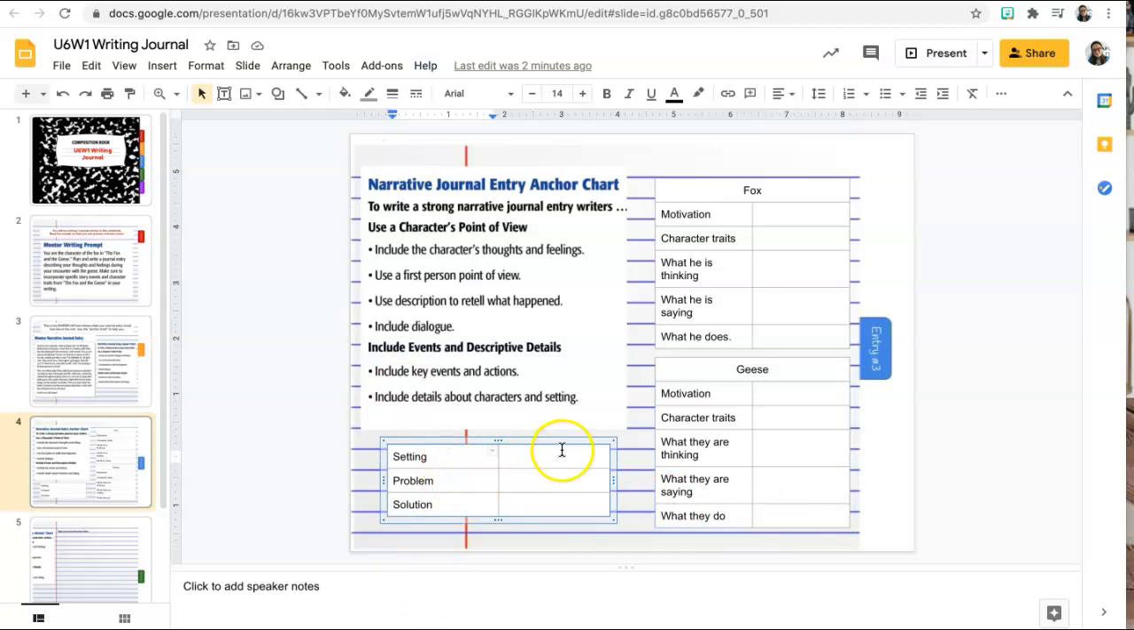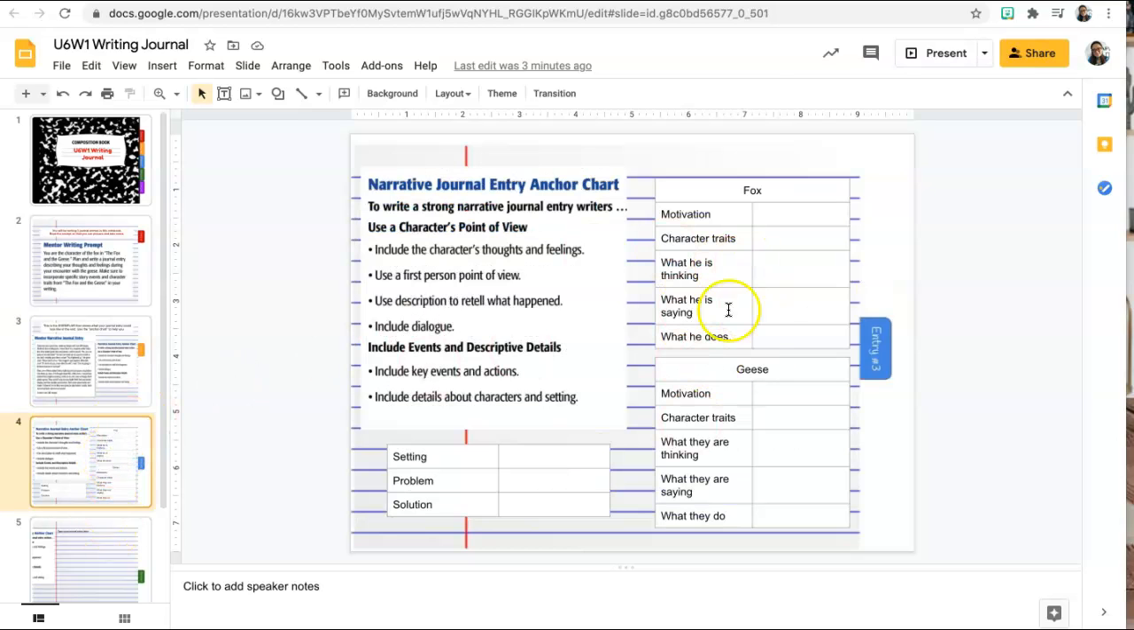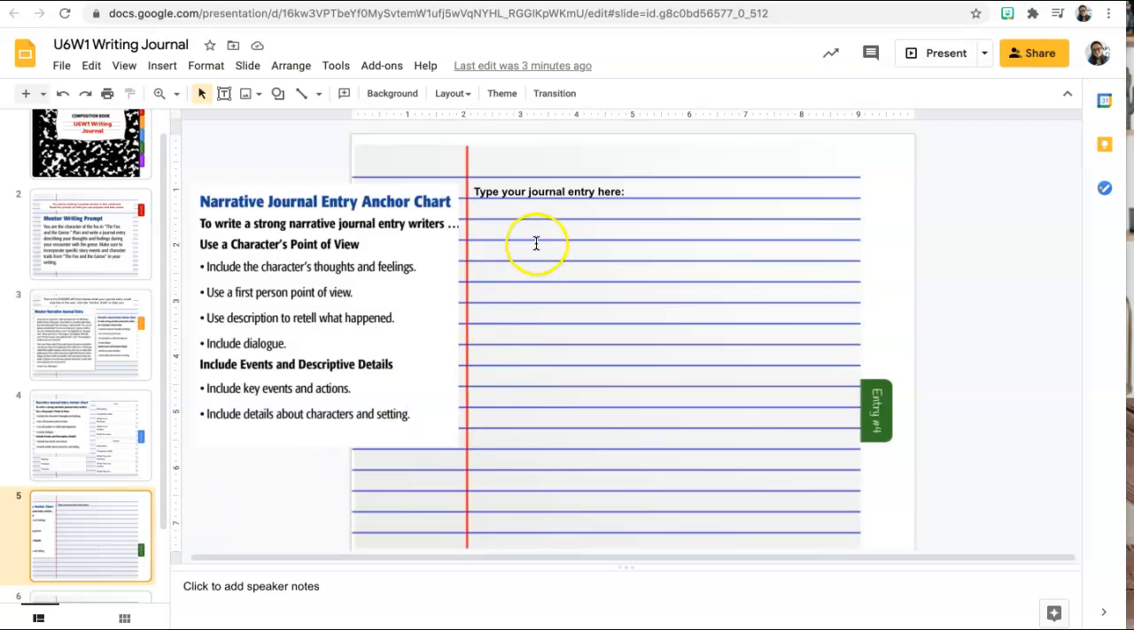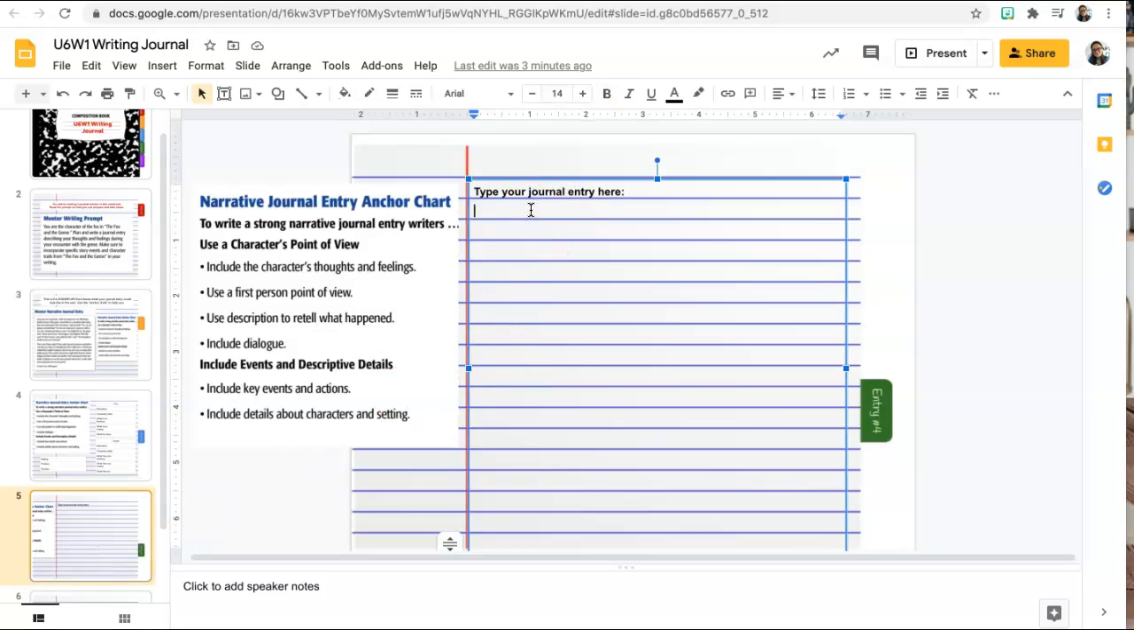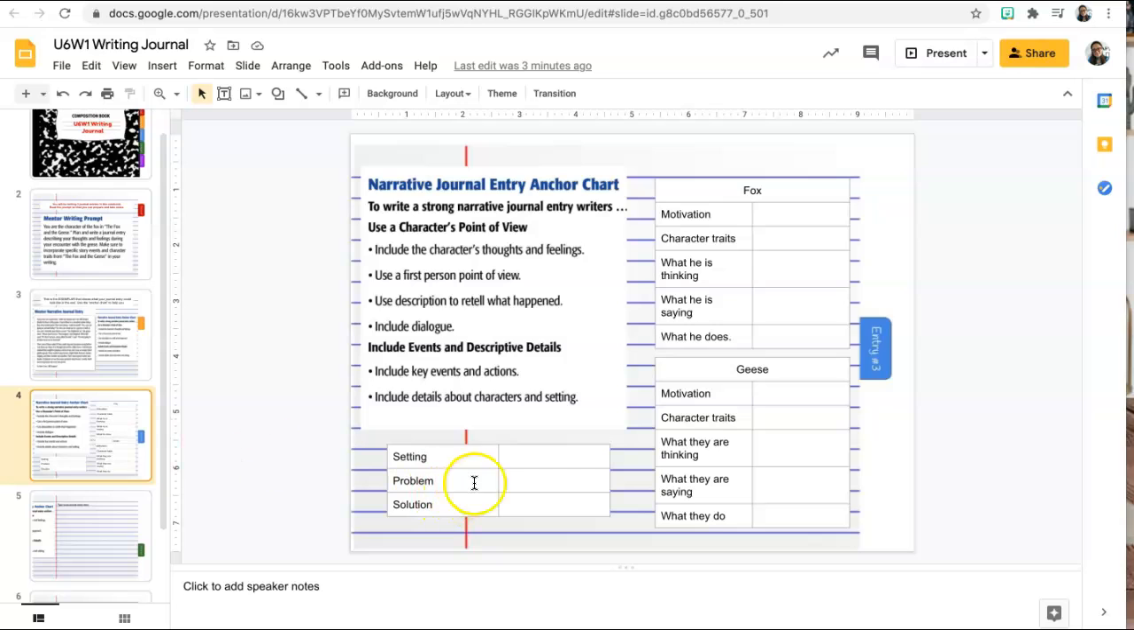The setting over here, where does it take place? Because you have to include that in your story. The problem, what's the problem, and how you had the solution. If you need help, go back to the mentor text on slide 3 just to get a clue about how they included the setting, the problem, and the solution. Okay, once you fill out all your notes, you go to the next slide and you type your paragraphs out on this slide. I put that as a guide, but you can always go back to slide 4 to get your notes that you filled in.